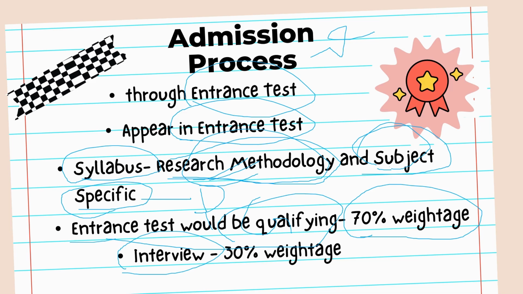The entrance test is conducted by the university, and the interview happens at the department level, and this interview will have a 30% weightage. So with the combination of the 70% weightage of the entrance test and the 30% of the interview, it will become 100%.